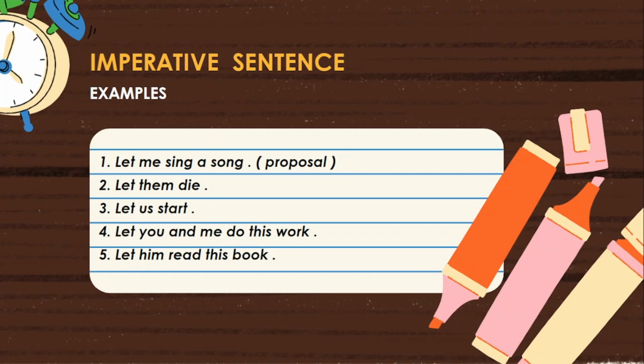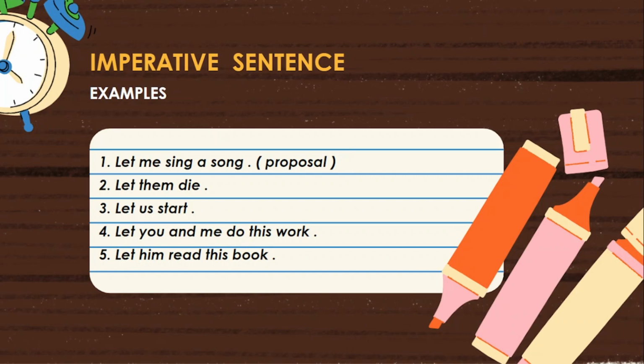Next, fifth one. Let him read this book. The sentence starts with the verb let, so it is a let sentence. It ends with a full stop. Observe it. After the verb let, immediately the object him, of course an object form, is written. Observe it.